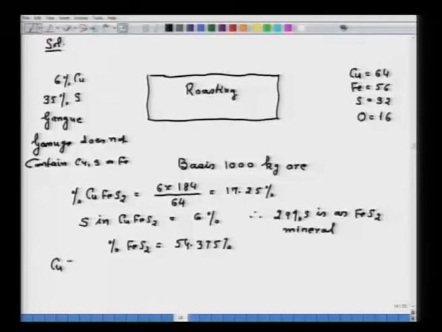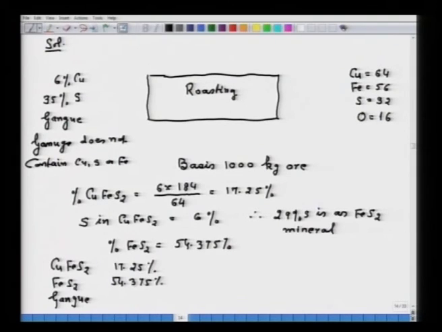So, the CuFeS2, then FeS2 and then gangue. CuFeS2 is 17.25%, FeS2 is 54.375%, and the rest gangue, of course 100 minus this,